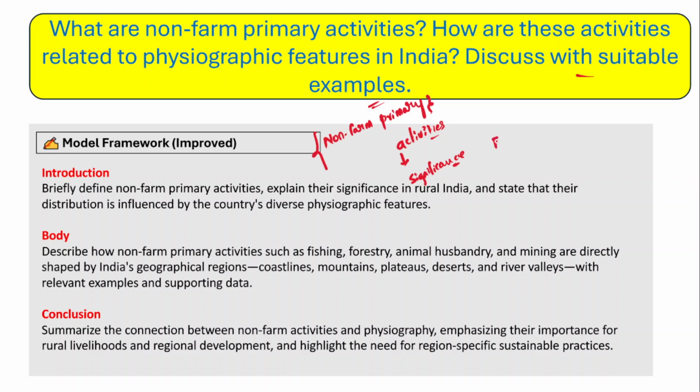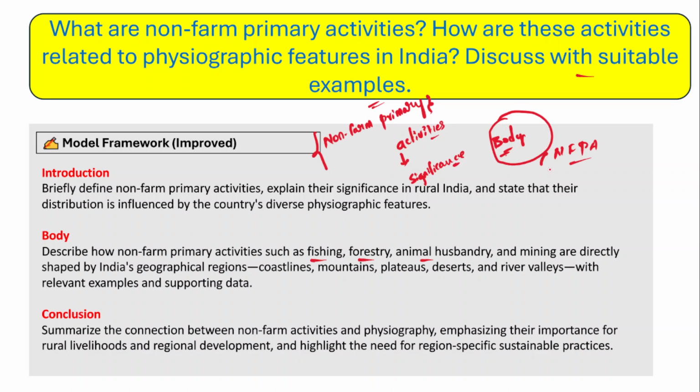And then in the body part of the answer, you need to describe how the non-farm primary activities are related to the physiographic features of India. For example, in India, fishing, forestry, animal husbandry, mining are called non-farm primary activities.